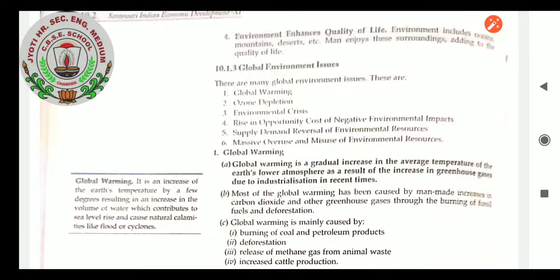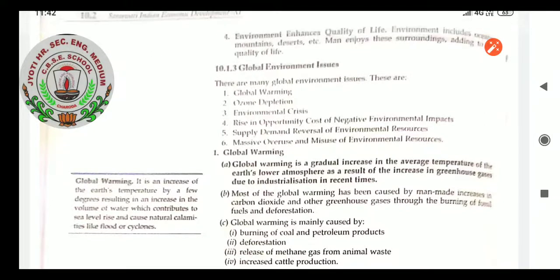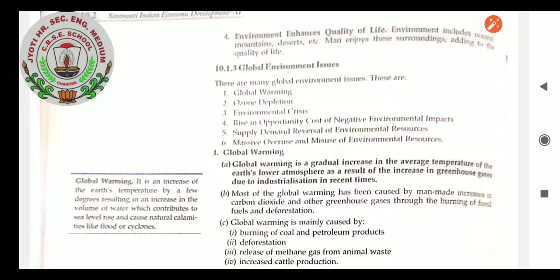Students, the very first topic among the global environmental issues is global warming. Global warming is a gradual increase in the average temperature of the Earth's lower atmosphere as a result of increasing greenhouse gases due to industrialization in recent times. Suddenly we are getting very high temperature and high humidity. Sometimes temperature suddenly increases and sometimes it decreases. Like the winter season, it is going on decreasing, but it is too much cold compared to past years.